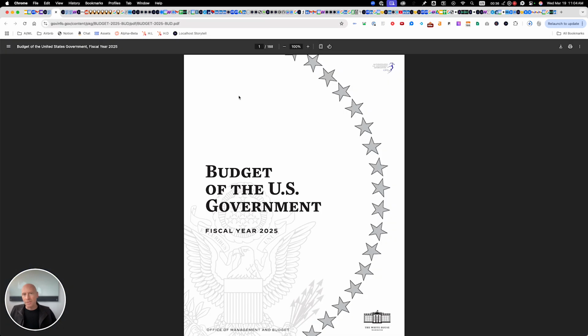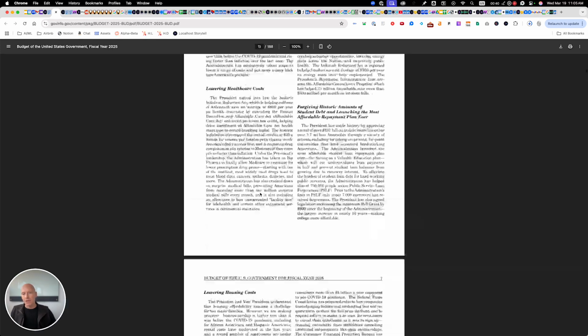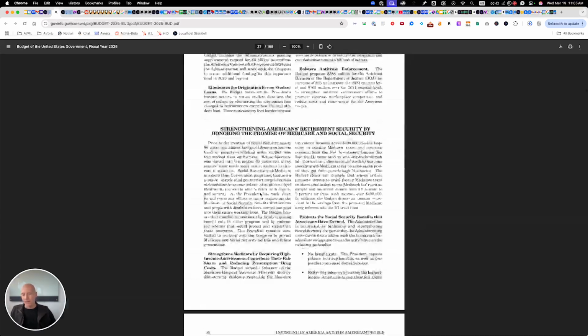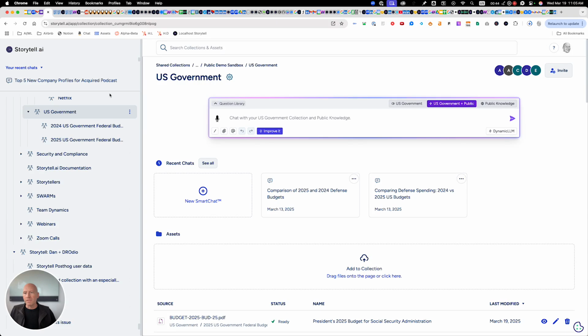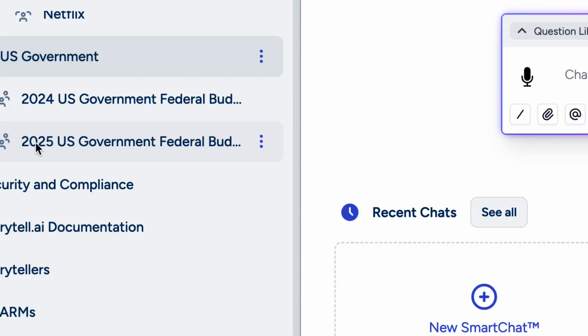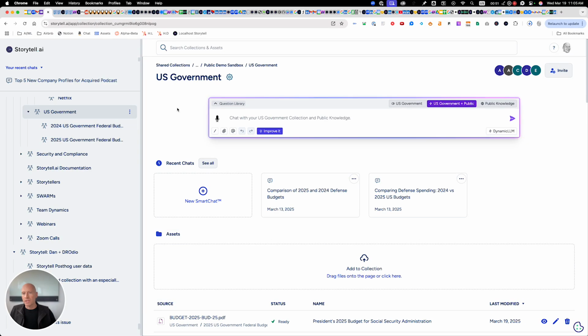A great example of unstructured data is this 188-page PDF, which is the US federal budget. It's a really dense, long document. Well, what we've done is we've put it into Storytell. So you can see we have a collection called the 2025 US federal government budget. We're just going to put in 2020 through 2025, and then we can ask questions of it.